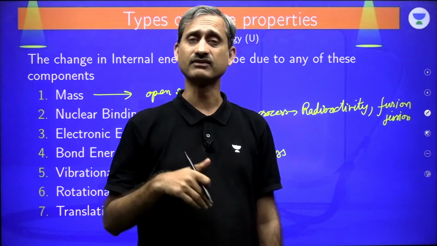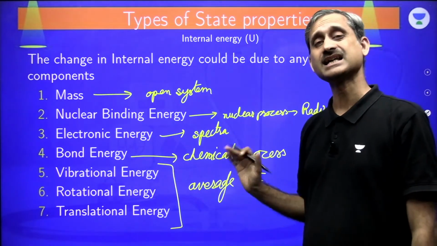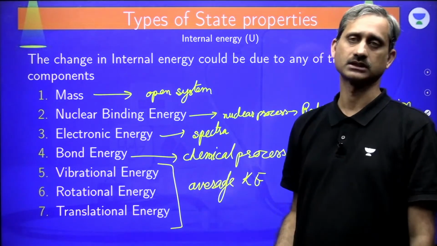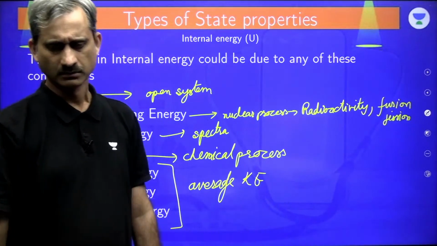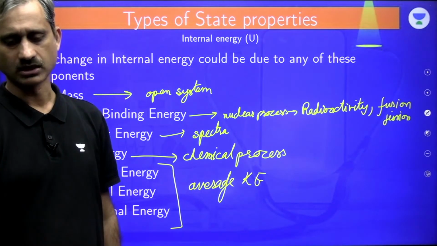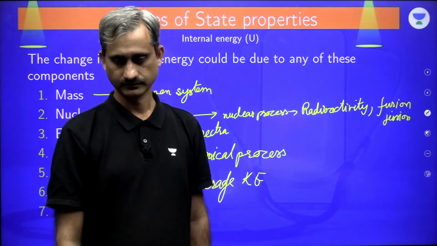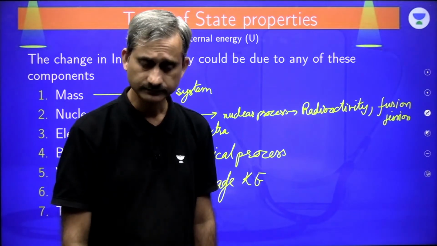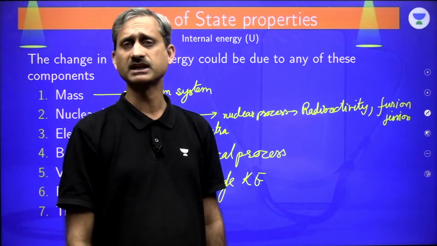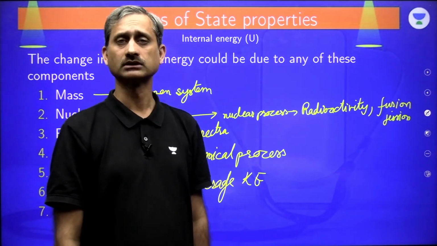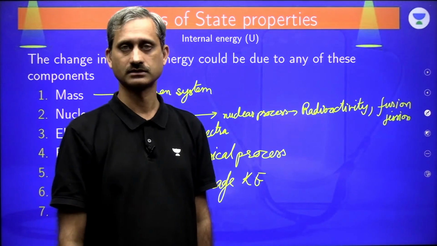I'm not saying that in every physical process these have to change. I'm saying that these are what we allow in a physical process. Prerna, in a physical process, bond energy remains a constant. In a chemical process, the bond energy is changing. Is it clear? Like we talk about boiling of water, the hydrogen bonds are being broken, energy is being absorbed. So boiling of water, as far as thermodynamics is concerned, is not a physical process, it's a chemical process.